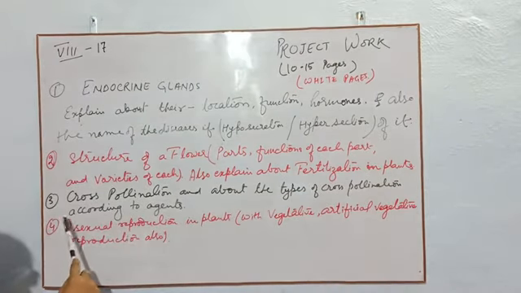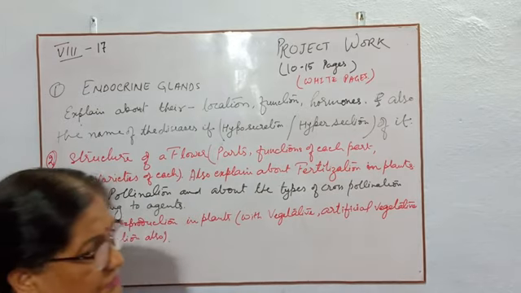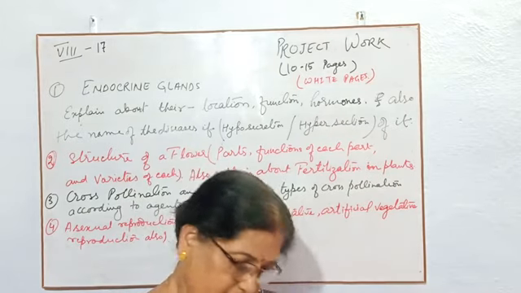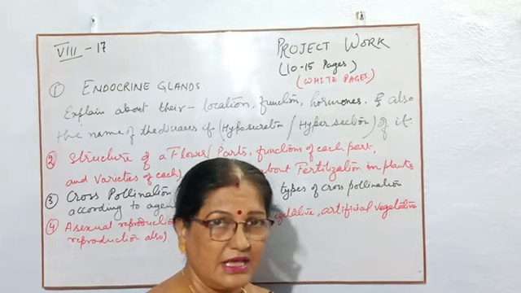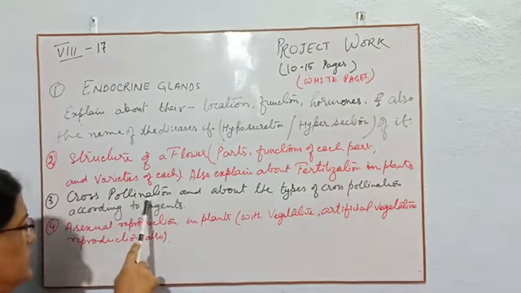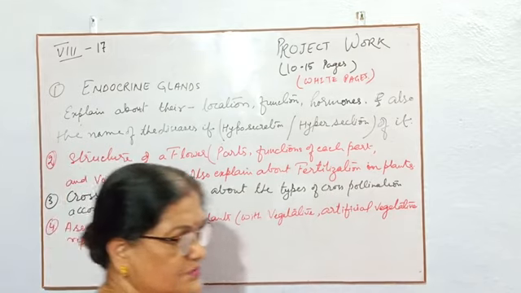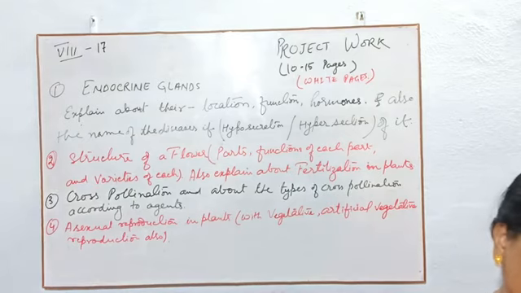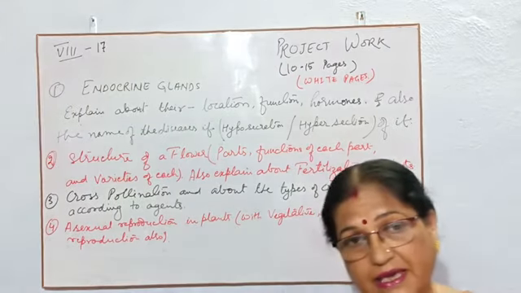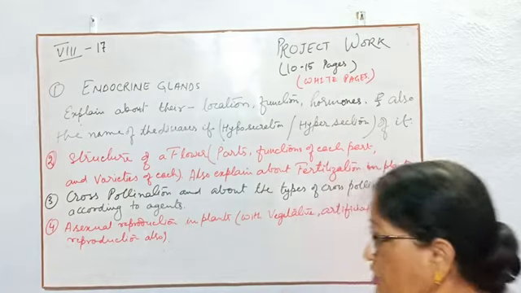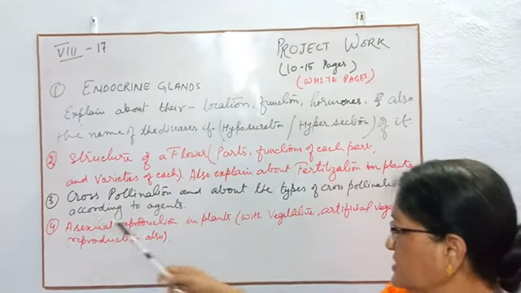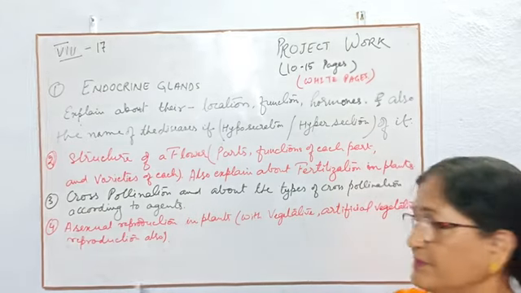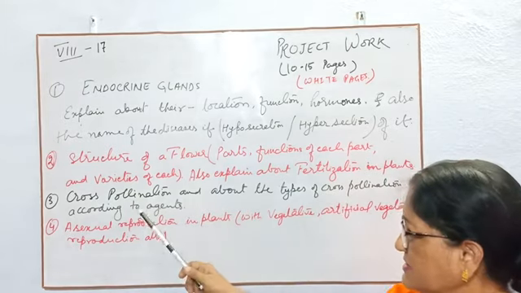Then the third one, cross-pollination. First you will write the definition of pollination. Then you mention self-pollination and cross-pollination, and explain only cross-pollination. And the types of cross-pollination: if it is by insects, then entomophily. If it is carried by air, then it is anemophily. In this way, the types of cross-pollination according to the agents. About the agents also you have to write, and how they can pollinate the flower. This is the third topic.